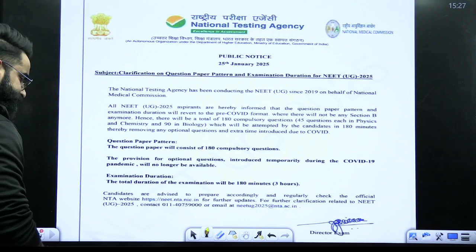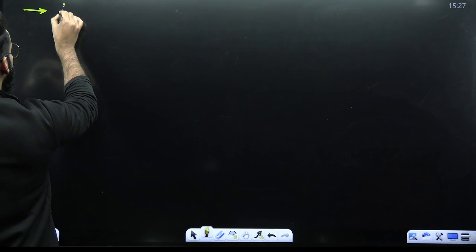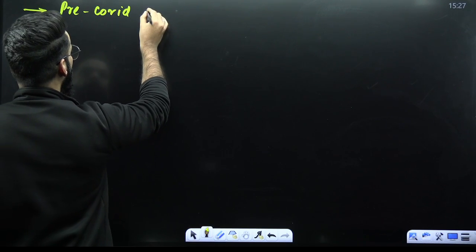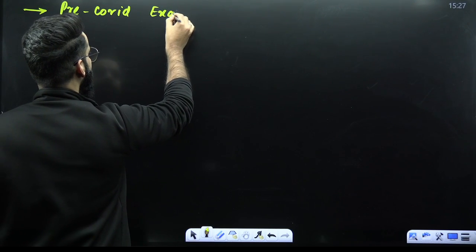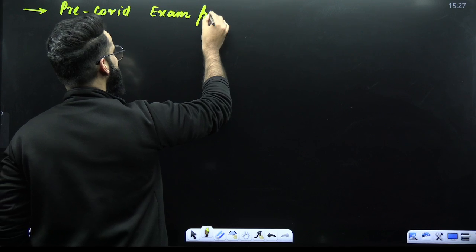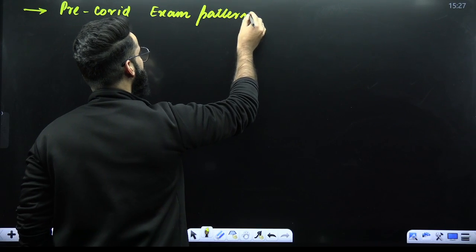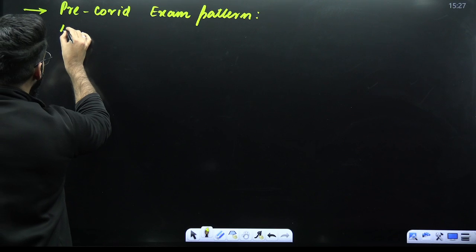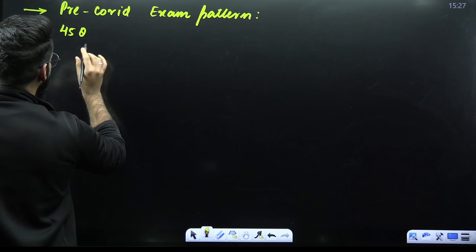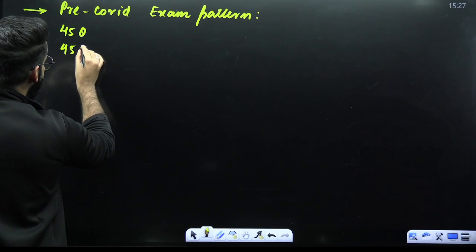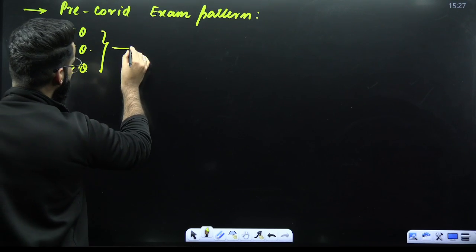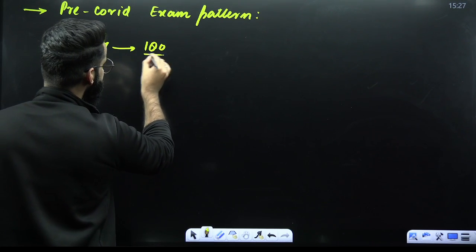My dear students, have a look over here. So first of all, when you see the pre-COVID exam pattern, I hope all of you are familiar with it, wherein there used to be 45 questions from your physics, 45 questions from your chemistry, and 90 questions from your biology. So in total, there used to be 180 questions.